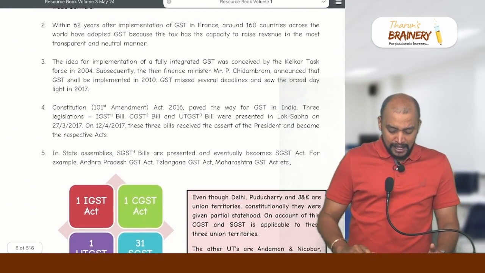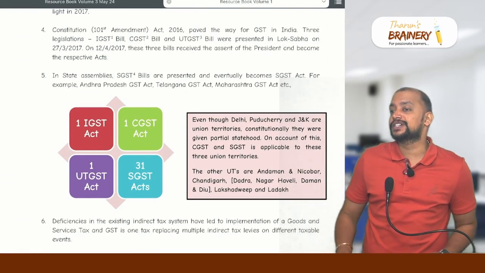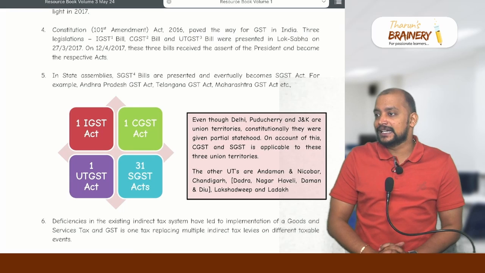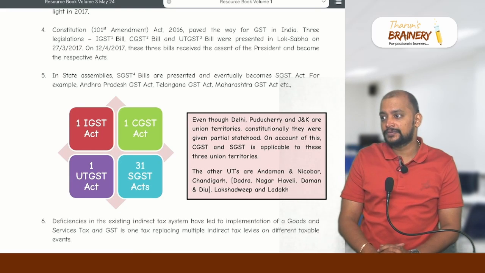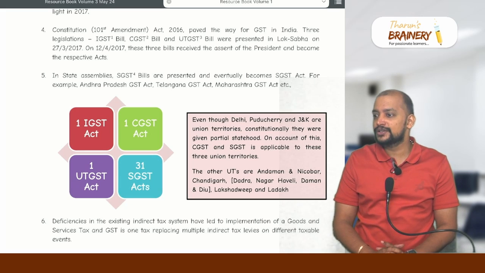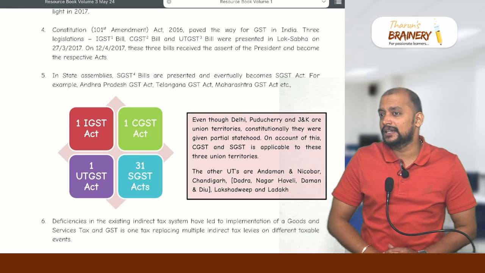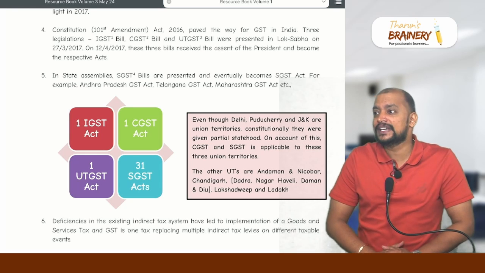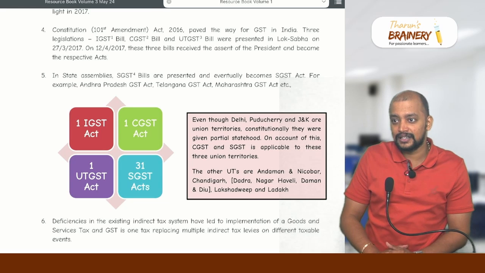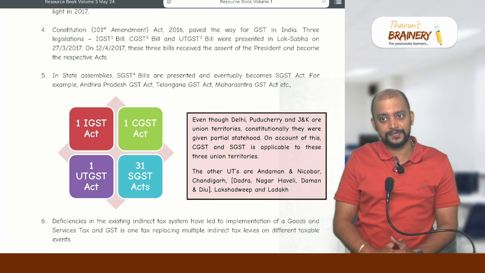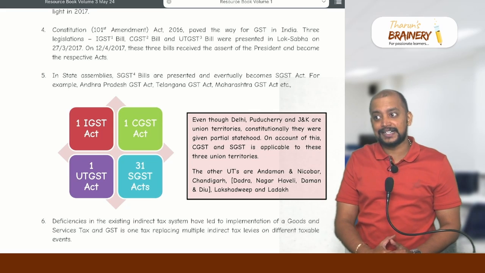Then, so therefore, how many laws do we have? What are the types of GSTs you told me? CGST levied by the central government. How many central governments? One central government, so therefore one CGST Act. Then SGST levied by state government. How many state governments do we have? 28, 29, 28. How 28? Jammu and Kashmir is state or not? Not a state, it's a union territory.